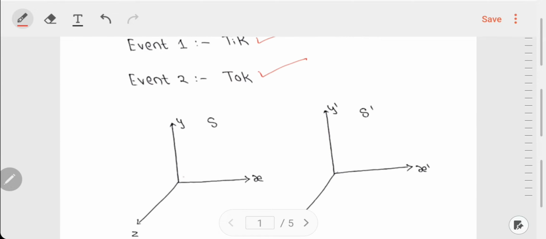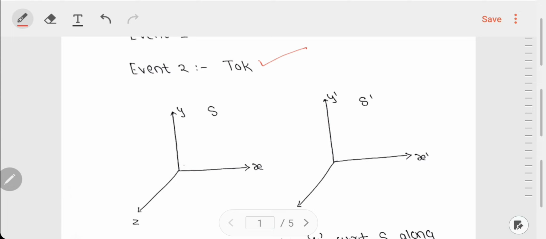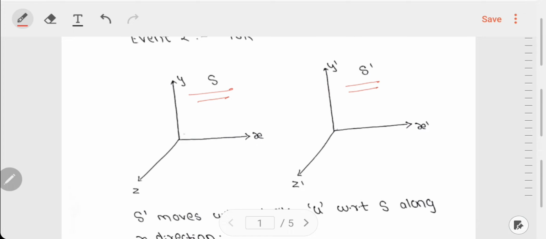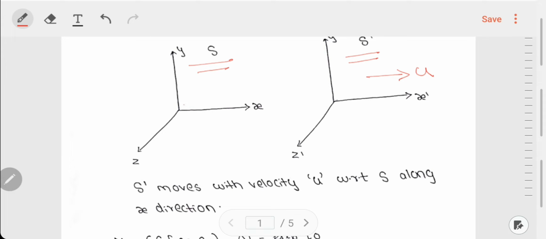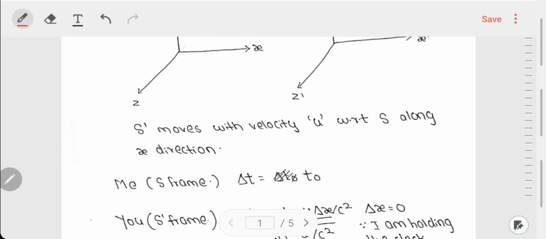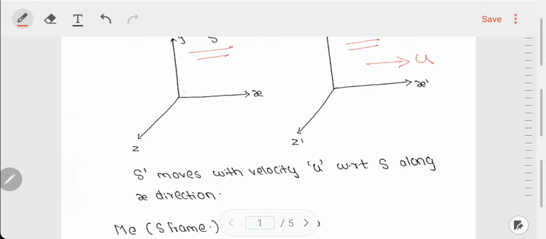Okay, so now as we are comparing the observations, we need two frames of reference. Therefore, as usual, we have an S frame of reference and an S prime frame of reference. This S prime frame of reference is moving to the right with relative velocity u with respect to S along the x direction. Again, I am in the S frame and you are in the S prime frame.